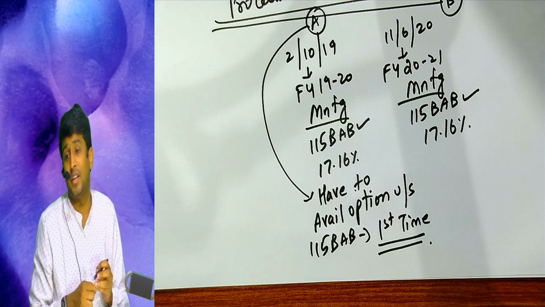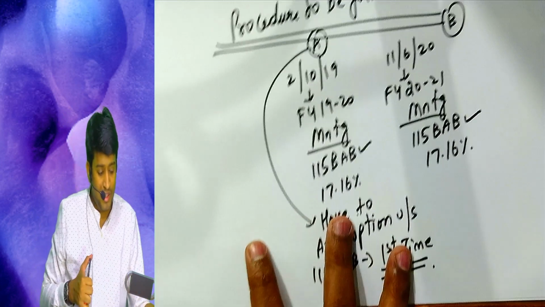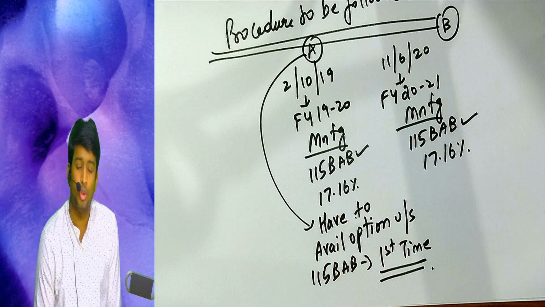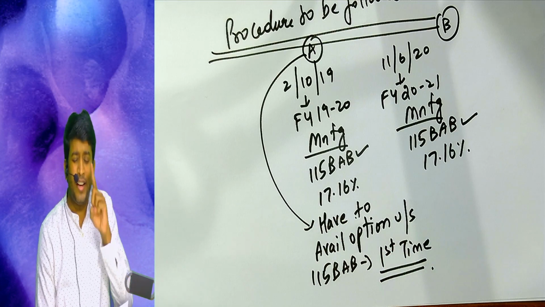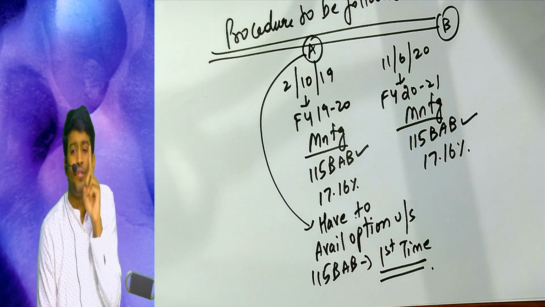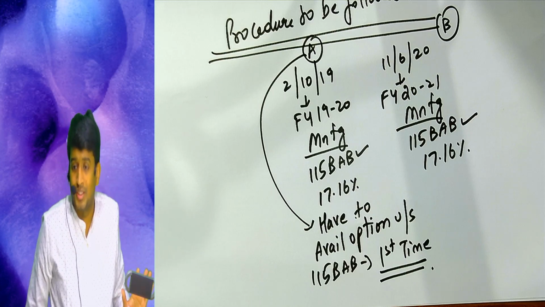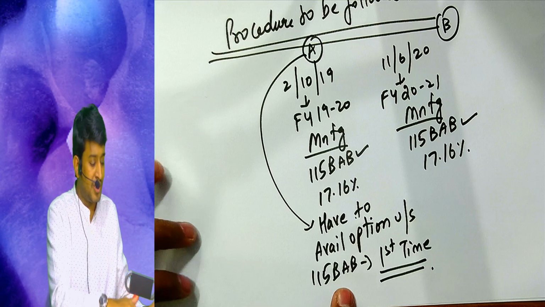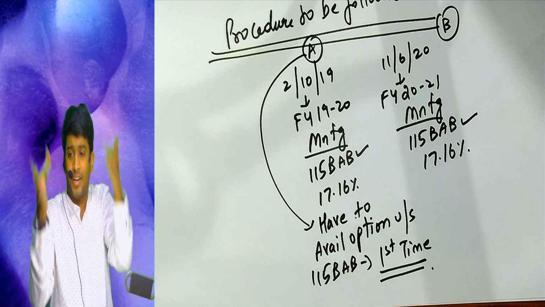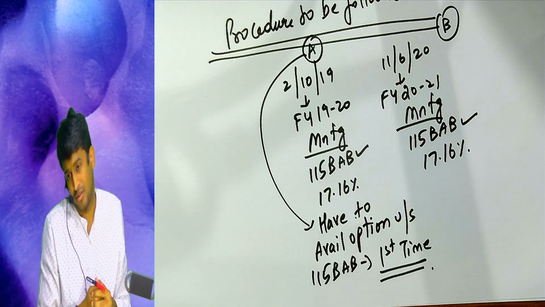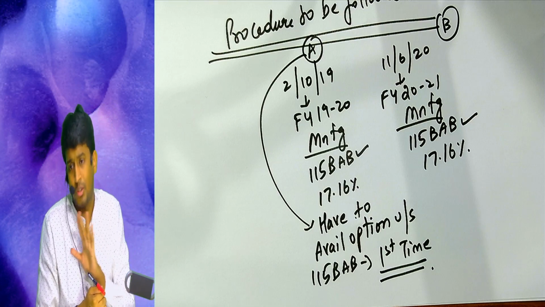Since it is a new company, when you are filing the return for the first time, you have to opt for this section. If you say, sir, I did not opt for that section in that year, then forever you cannot claim this section.